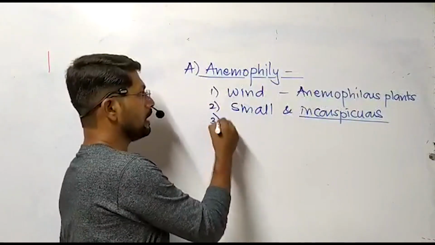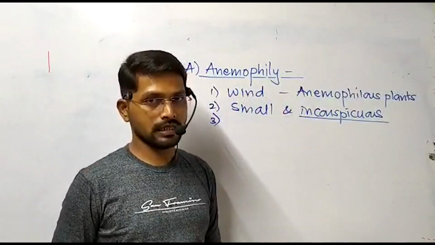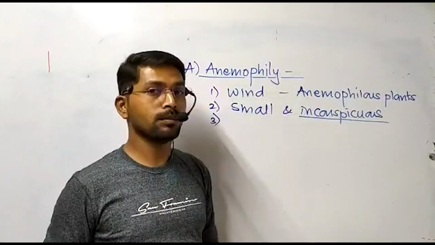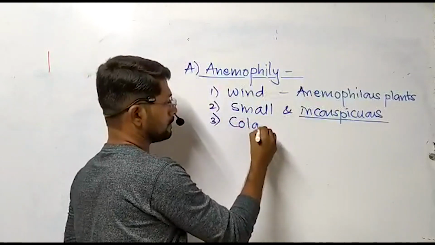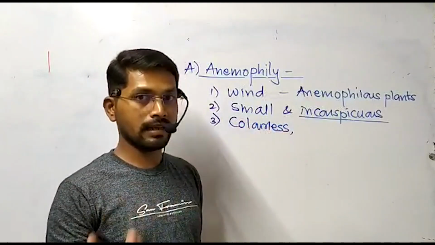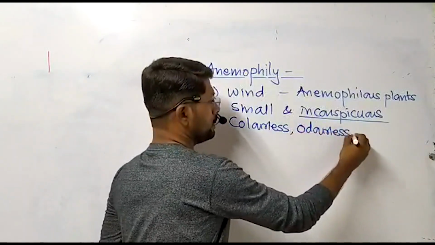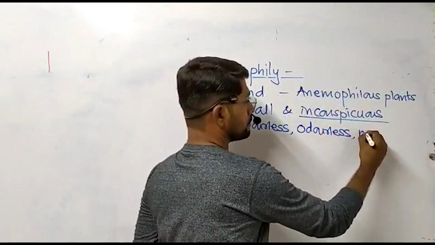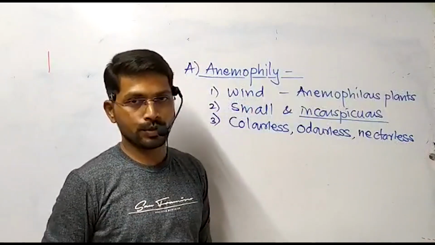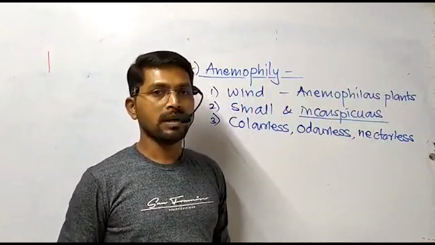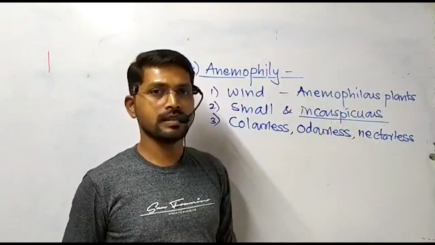Second important thing is, in case of anemophily, the pollinating agent is wind, which is the non-living or physical factor. So there is no need to attract the pollinator towards the flower, and therefore such flowers are colorless. There is no need to produce bright color to attract the pollinating agent. They are odorless, with no need of producing sweet scent, and they are nectarless, because wind is not going to feed on the nectar produced by the flower. So there is no need to develop much modification in the flower.